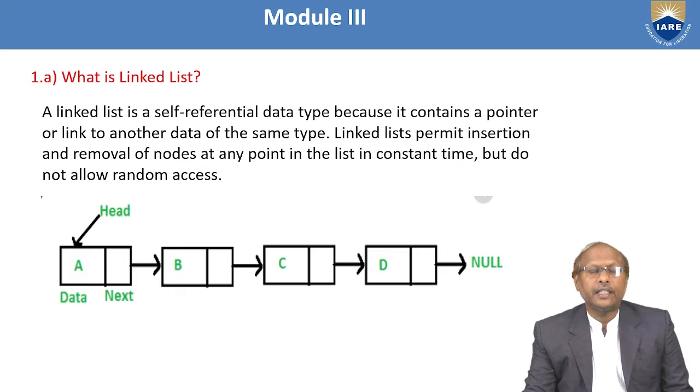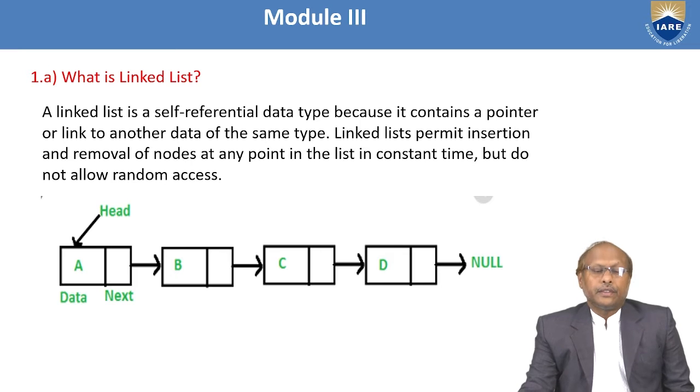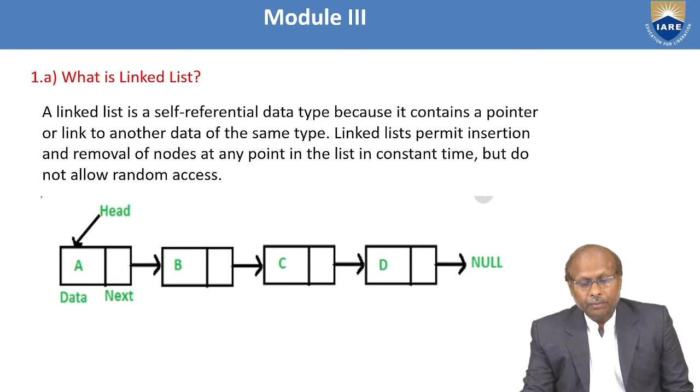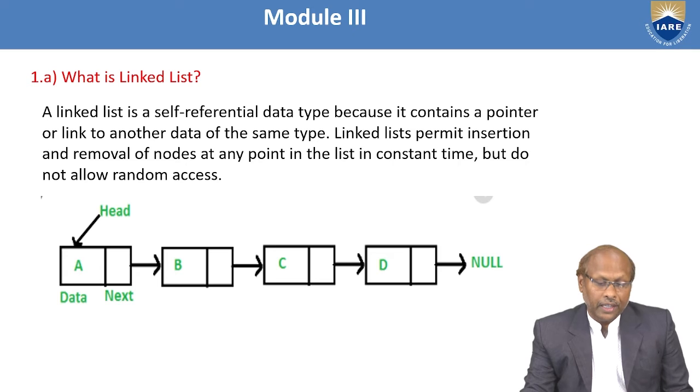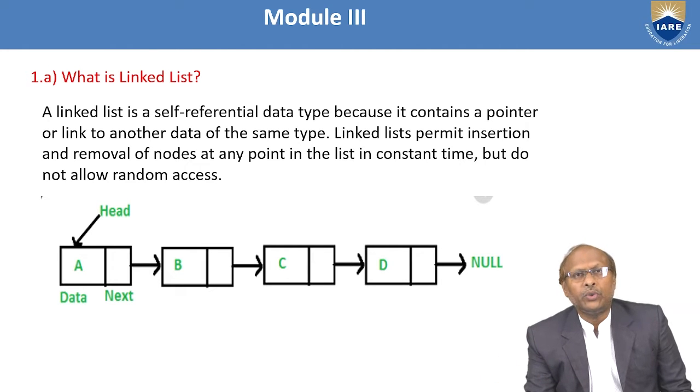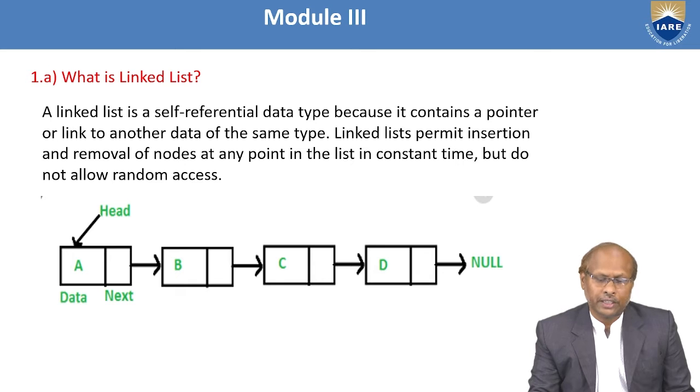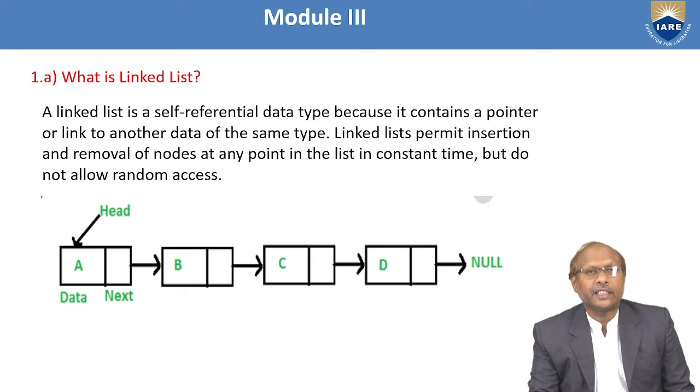Then you can say a linked list is a self-referential data type or self-referential linear data structure. A linked list is a self-referential data type because it contains a pointer or link to another data of same type. Or you can say a linked list is a collection of nodes where each node is pointing to next node. This way also you can answer it. Linked list permits insertion as well as removal of nodes at any point.